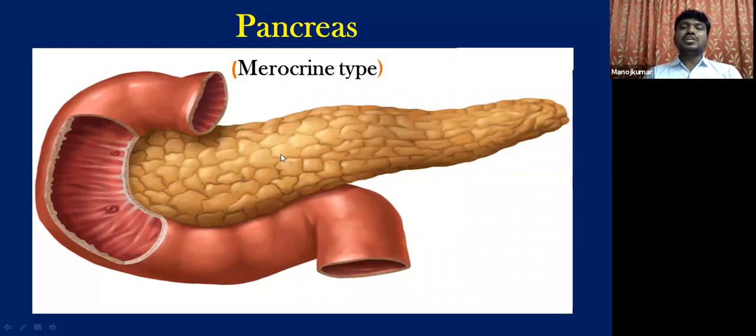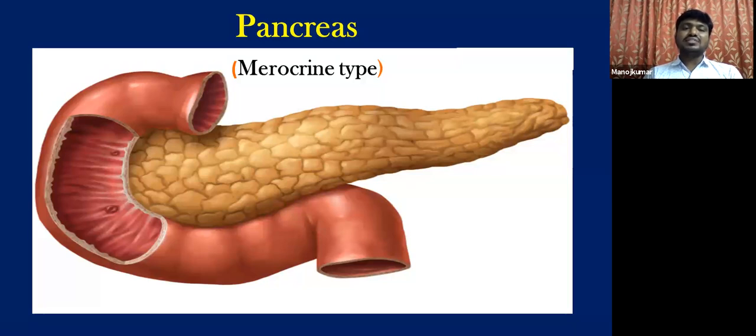Pancreas is a mixocrine gland. This is not completely an endocrine gland, or completely an exocrine gland. It is a mixed gland because some part of pancreas acts as exocrine and some part of pancreas acts as endocrine.